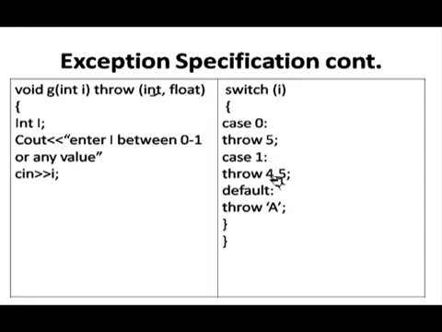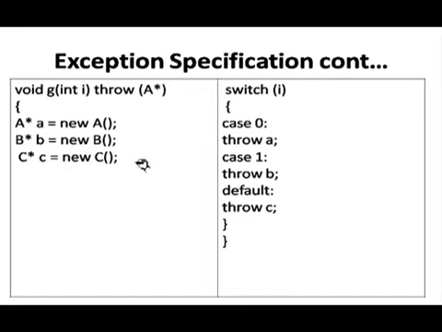So throw 4.5, it will handle the float value. Default, any value that I is getting, then throw 'A', it is a character type value, so it can't be handled by this function. So it is important that this character value cannot be passed by the function.